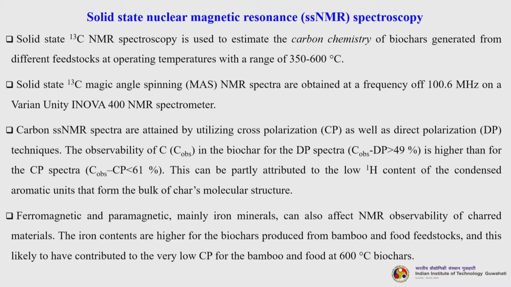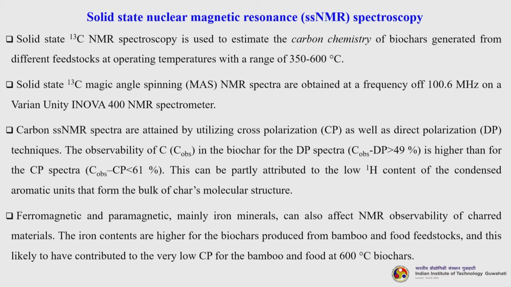of char's molecular structure. Then ferromagnetic and paramagnetic, mainly the iron minerals, can also affect NMR observability of the char materials. The iron contents are higher for the biochars produced from bamboo and food feedstock, and this is likely to have contributed to the very low CP for the bamboo and food 600 degree biochars.